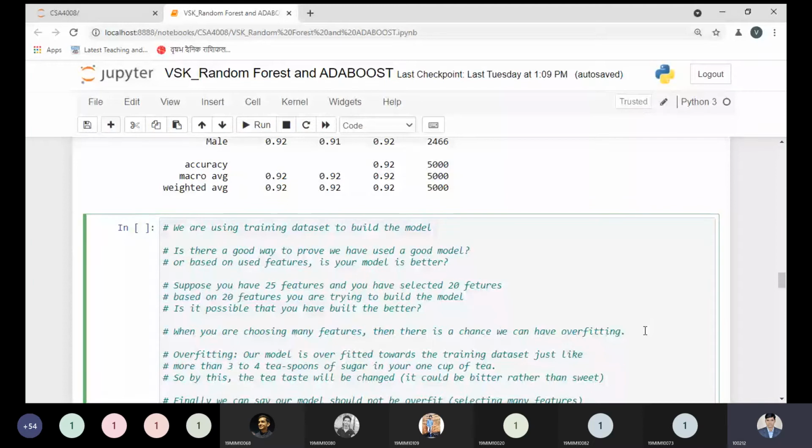Same thing we need to do with the reverse part, that is underfitting. So what do we need to keep in mind? We need to choose only those features which are important. That is our responsibility. Now this part is clear. Theory part is clear.